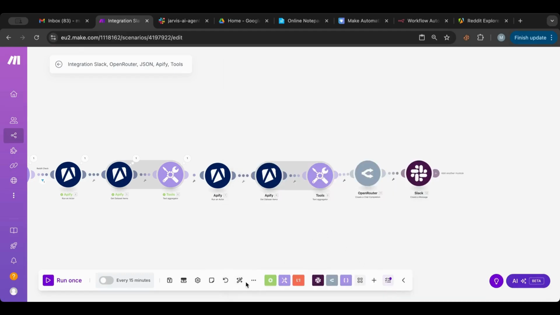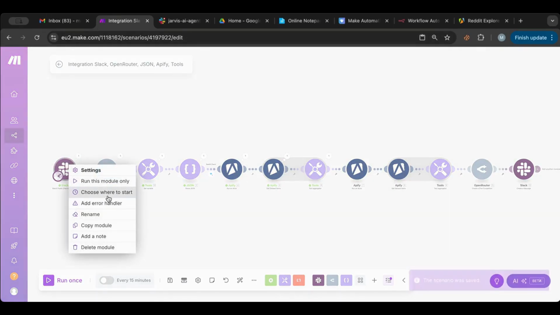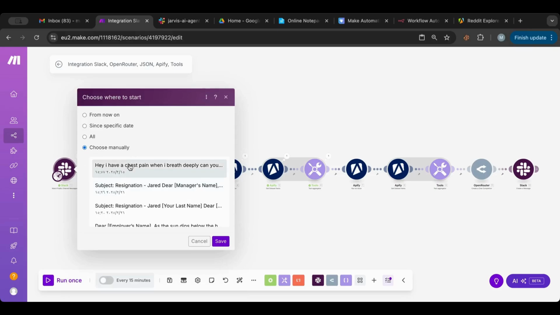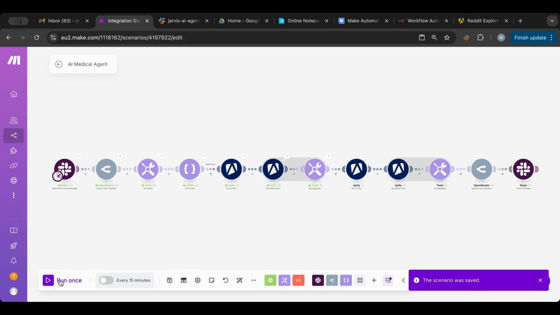Okay, I'm going to auto align everything. I'm going to save, and then I'm going to rerun this and see what we get. Okay, let me call this AI medical agent, and I'm going to run.